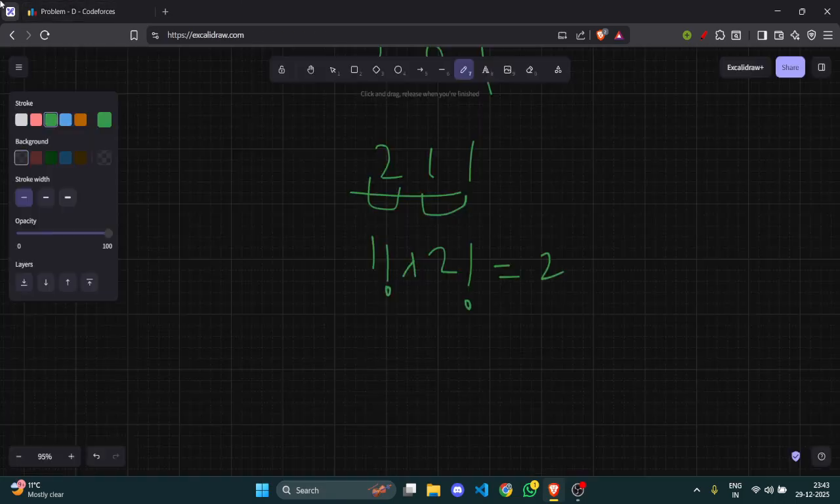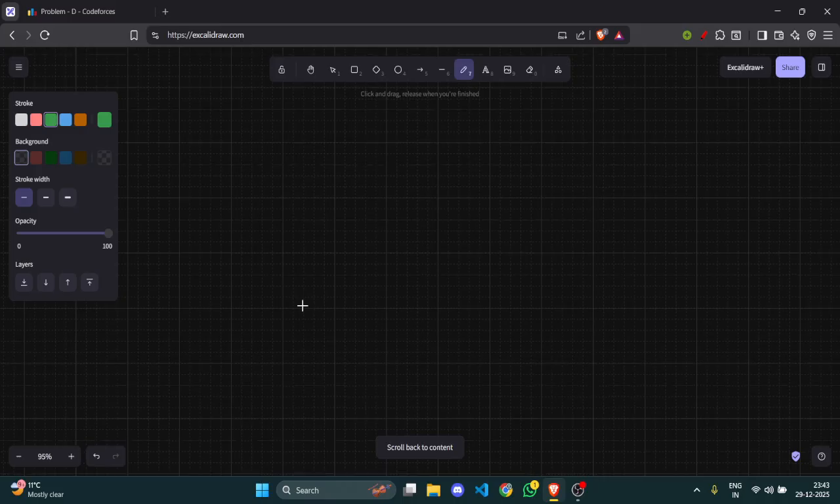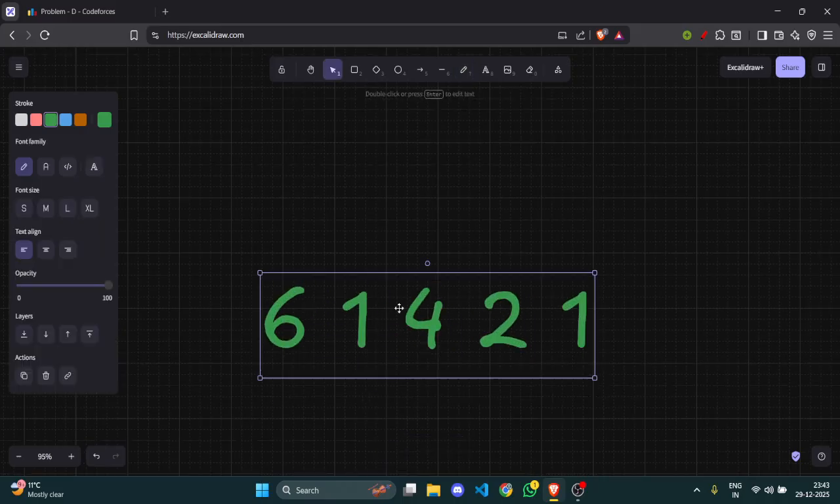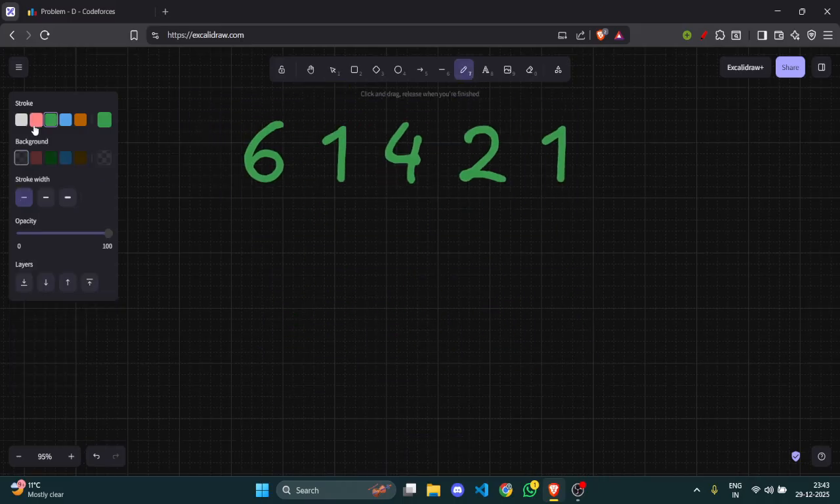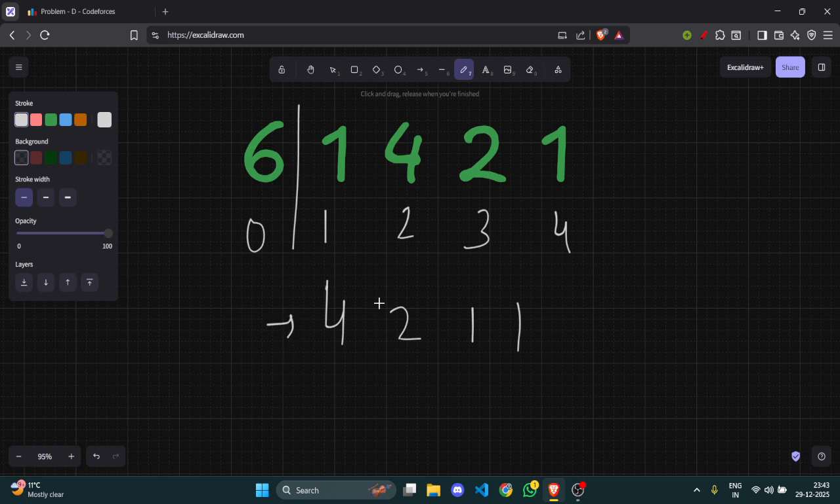Similarly, let's try for this as well. So this is box 0 and this is box 1, 2, 3, 4. First thing first, let's make the array decreasing at first. 4, 2, 1, 1. Now the difference can't be greater than 1, which means that these three elements should be at least 3.